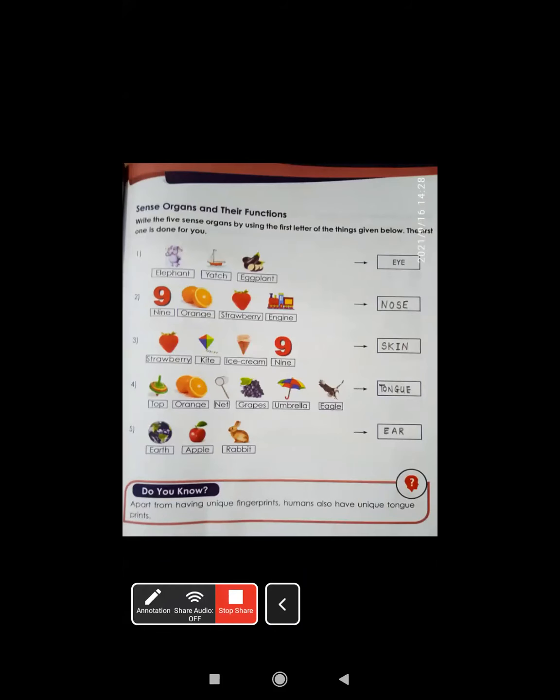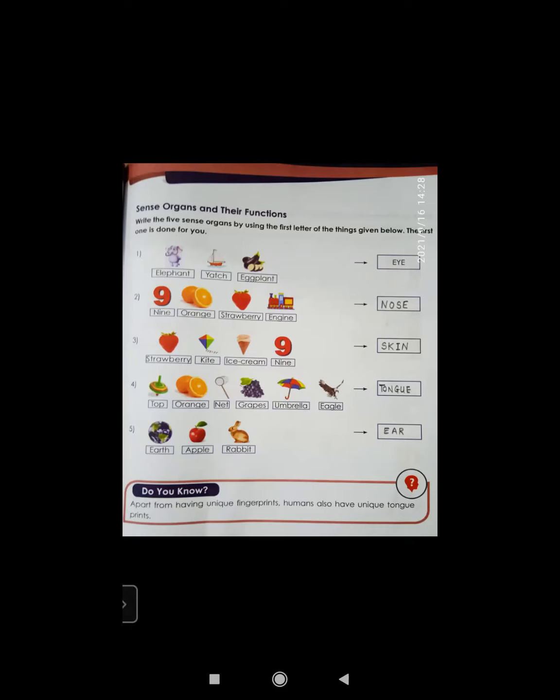The next question is talking about sensory organs. You know, we have 5 sensory organs. Which are they? Yes, nose, skin, ear, tongue, and eyes, right? These are our 5 sensory organs, correct? Now they have given us the question: write the 5 sensory organs. Okay, it's a fun type question.